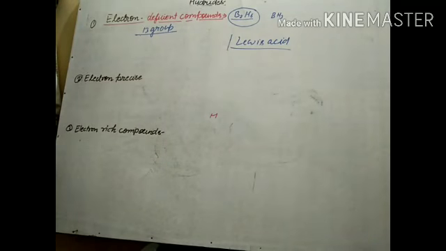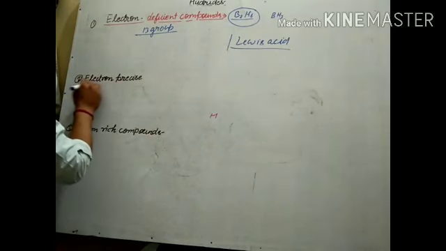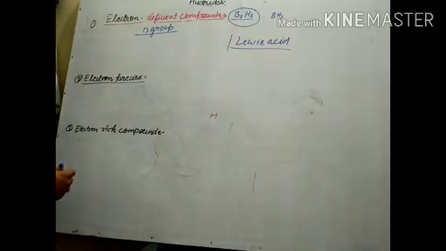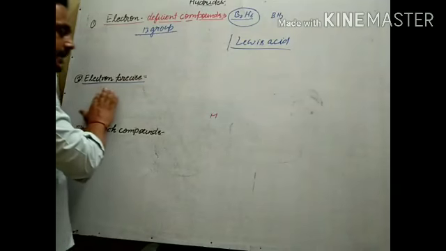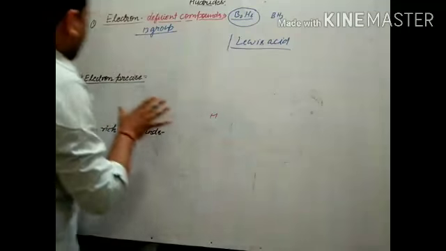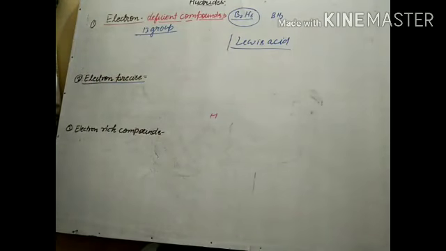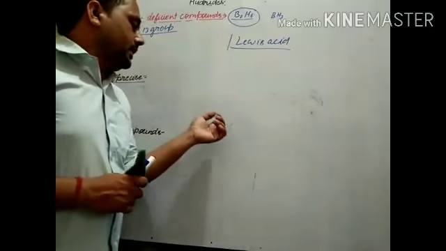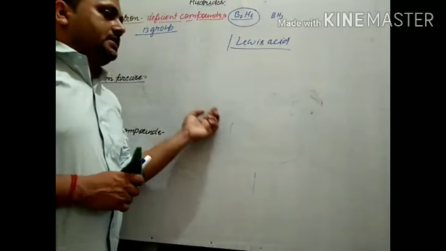Next is electron precise compound. Electron precise compounds means they have the required number of electrons to write the Lewis dot structure.